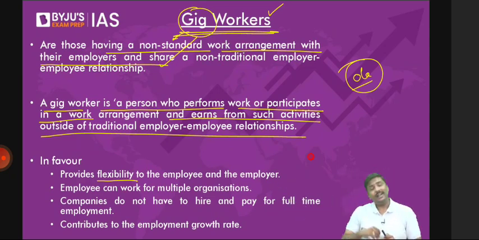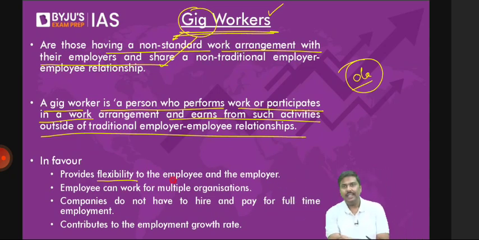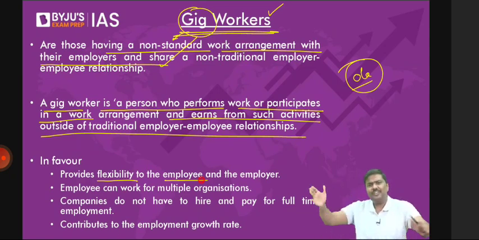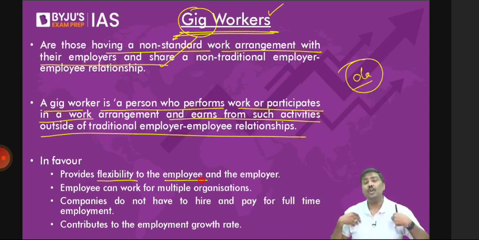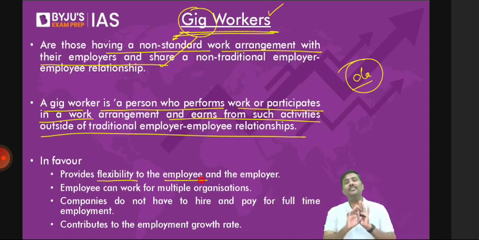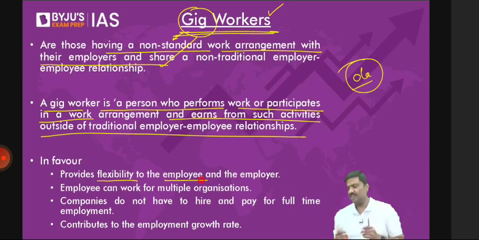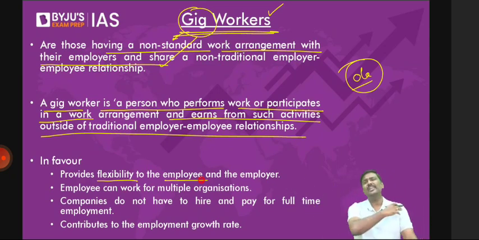And the same kind of flexibility is available even to the employee. Even to the employee, it provides a lot of flexibility. That is, today morning I want to work only between, let's say, 9 to 1 with Ola. Done. Right? That's flexibility. After that, I want to work for this company. Allowed, because you are not bound by a contract with any company. You do not have any contract with any company. You're working for multiple companies. Possible if you're a freelancer? Of course, yes. If you're a freelancer, if you're a gig worker, definitely yes, it is possible. Okay. An employee can work for multiple organizations or multiple companies.